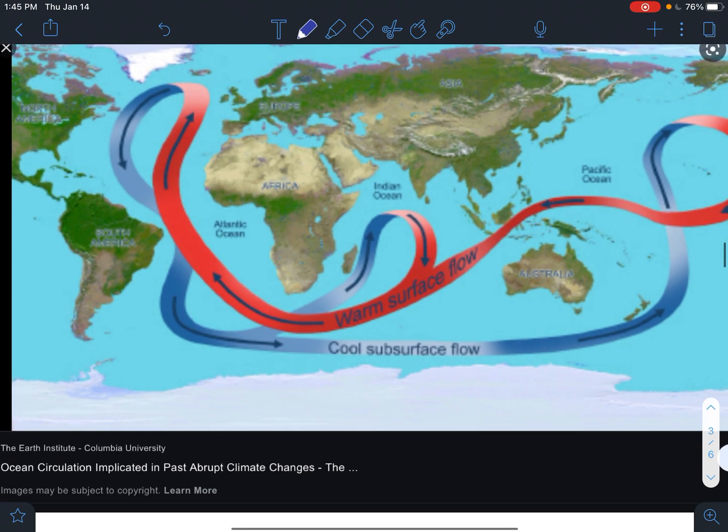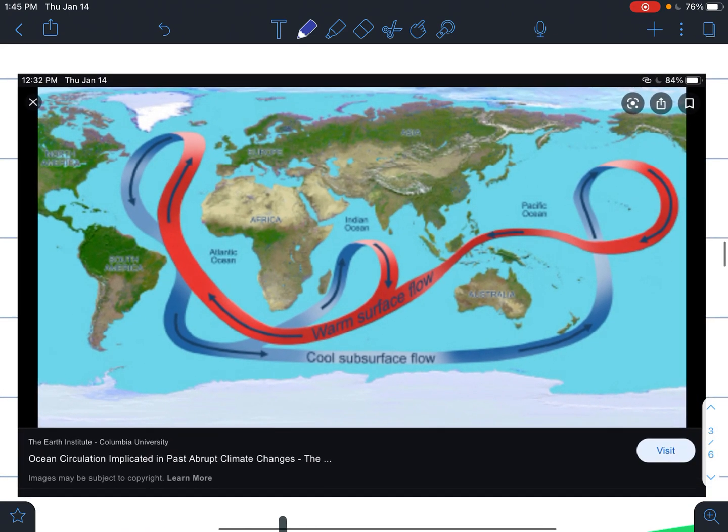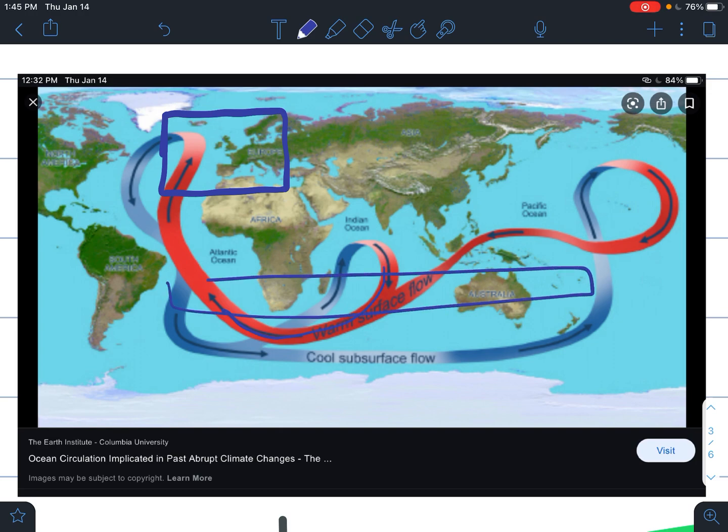This diagram was produced by Columbia University, and you can see this area that we're going to zoom into right here. Now, you can see that the hot water kind of goes across the surface. It gets warmed up here at the equator. It then goes up to the north. As it goes to the pole, it sinks because it gets colder. It then stays along the bottom as it travels through the South Pole. As it goes back up, it starts to warm as it rises up in this region, and then we end up with warm water that continues to get warmed at the equator.